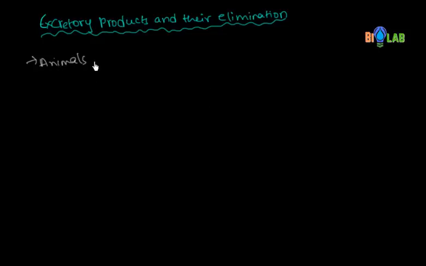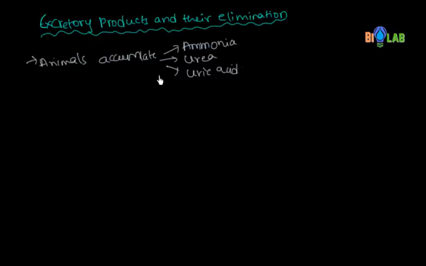This is on the first page itself. Animals accumulate, actually these animals accumulate what? So they accumulate ammonia, urea, uric acid. These are the three things which are important.